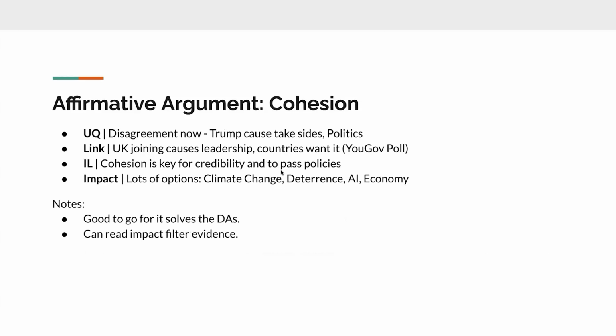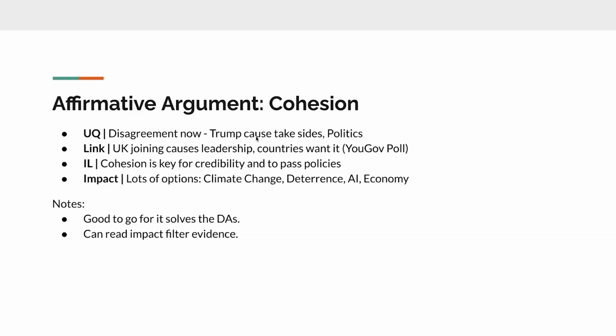Next is the cohesion argument. Cohesion is just another word for working together, and having agreement on their policies. So the first thing is that there's disagreement now. And we'll talk about this more later, but Trump is a big factor in these cohesion arguments. There's a cohesion argument on the neg too that also has to deal with Trump, but we'll talk about that later.